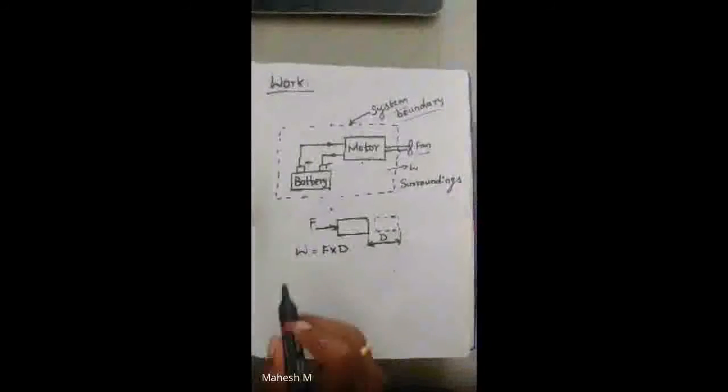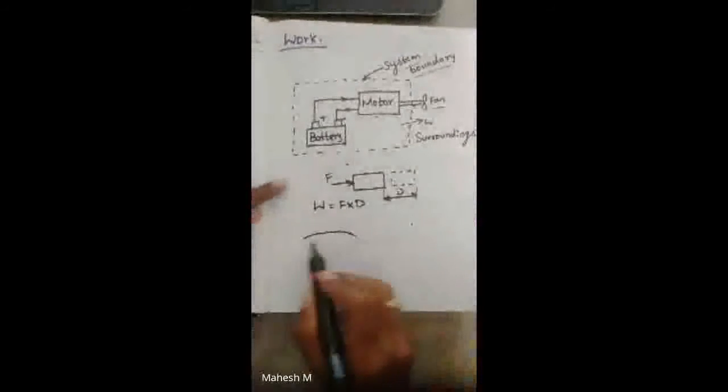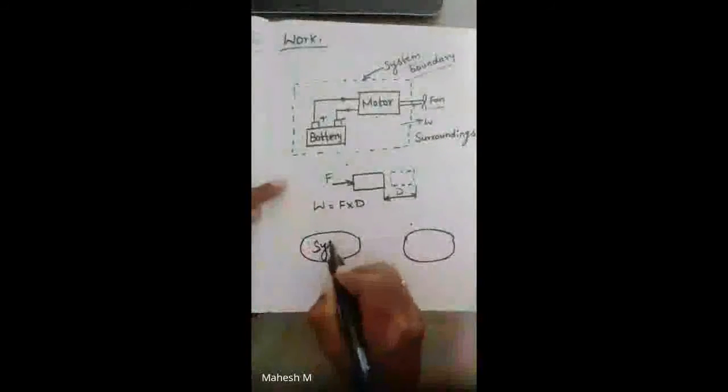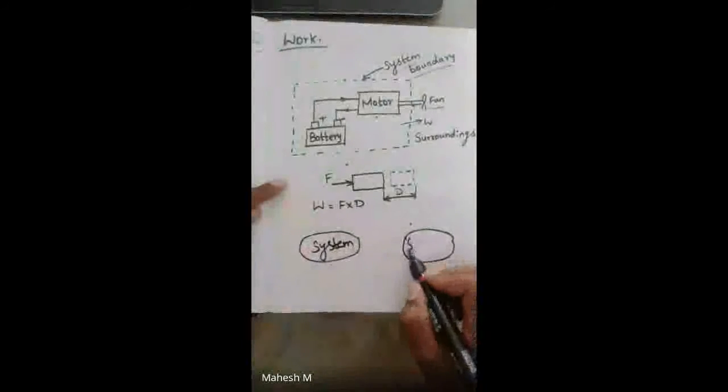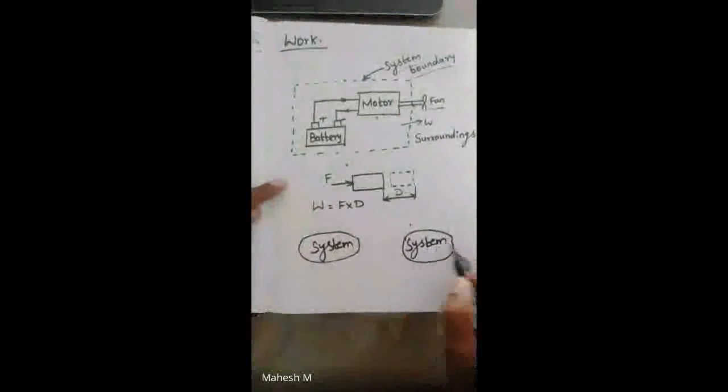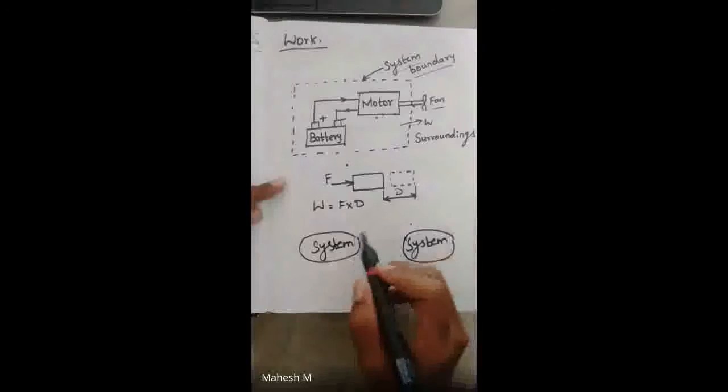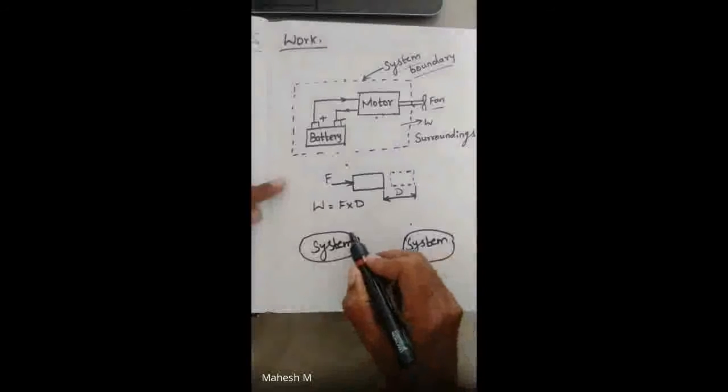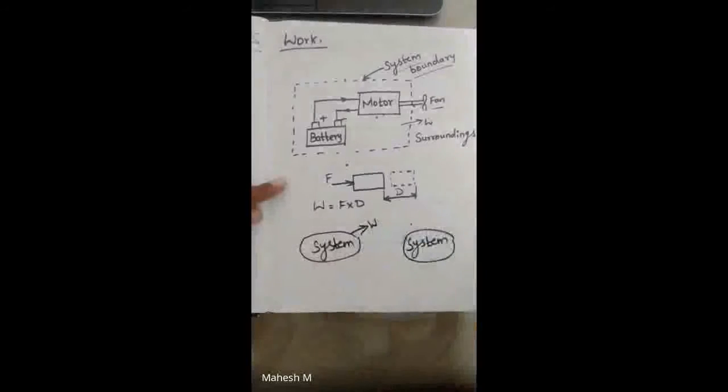So there are two kinds of work in our definition. Here I'm having two systems. In one system, the work is transferred from the system to the surroundings.